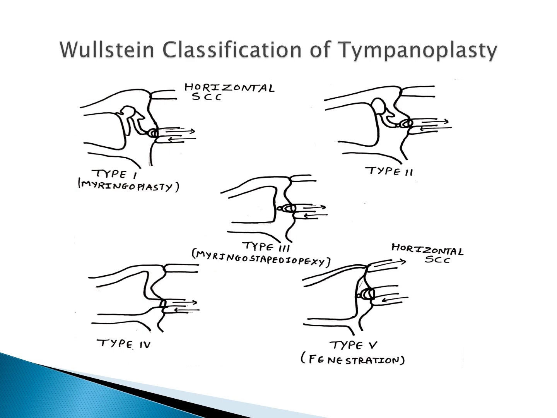Then type 5, called the fenestration operation, in which the footplate is present but it is fixed. So there is no point in keeping the graft over that footplate. So another opening is created in the horizontal semicircular canal, and then it does the work of the oval window. So that is called type 5 or fenestration operation. So this classification was proposed by Wullstein, and it divides tympanoplasty into 5 types.